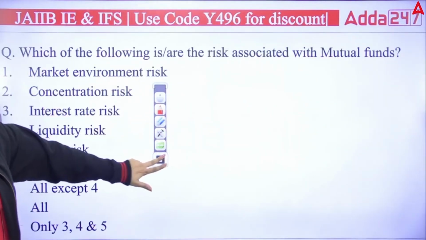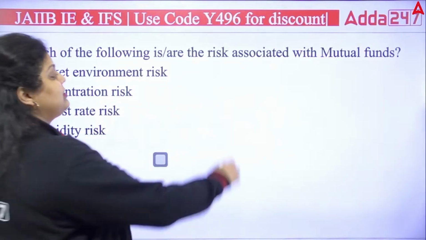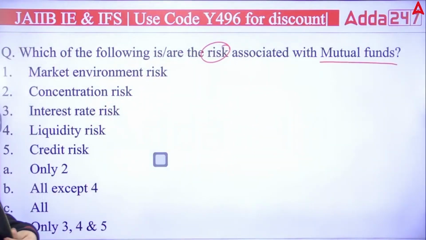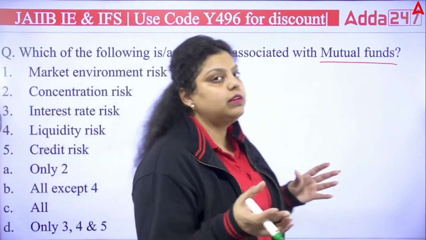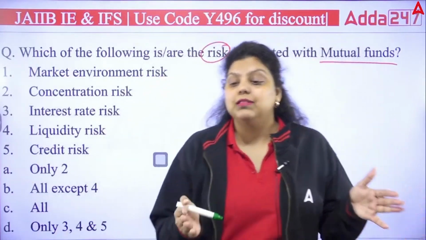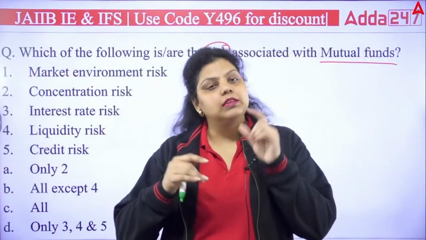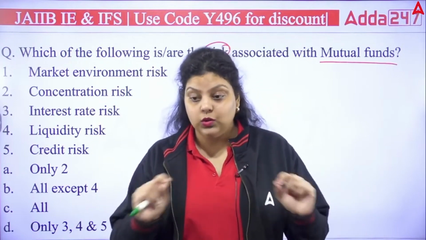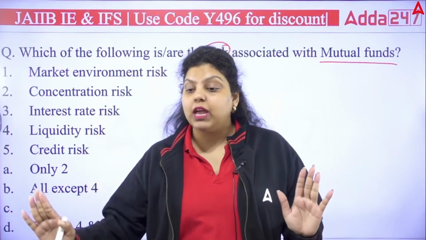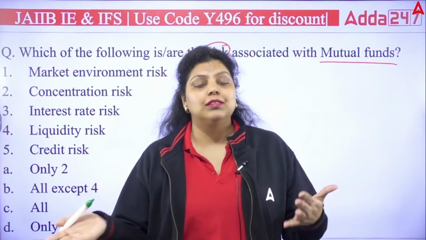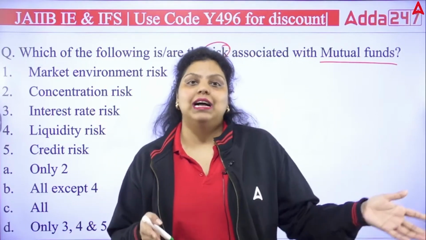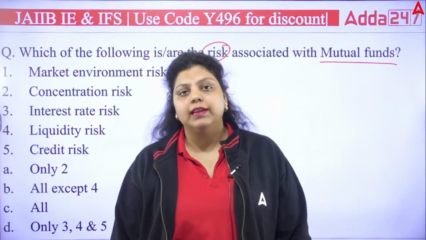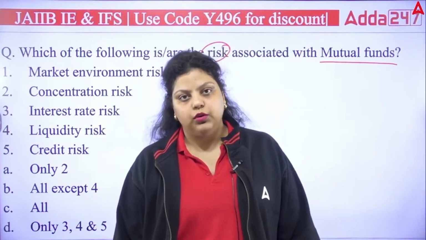Okay. Next question. Which of the following are the risks which are associated with the mutual fund? So if we talk about mutual fund, I said the mutual fund invests money in diversified sectors to minimize the risk. It minimizes the risk, but it will obviously not remove the risk. It has risk. Mutual funds are not without risk. The only instrument in which you do not have to face risk is a government security. It's a risk-free asset, because you are giving your money to the government, and it's very obvious the government will not take your money and do any kind of fraud or default here.